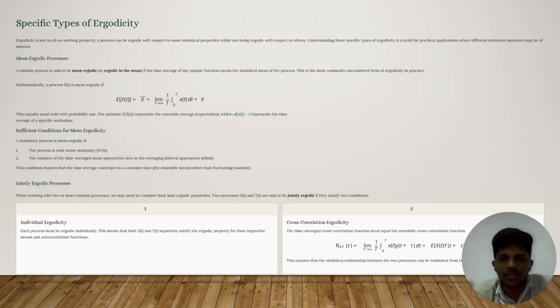And we can see the cross-correlation ergodicity. The time average of the cross-correlation function must be equal to the ensemble cross-correlation function. That is, R_xy(tau) is equal to the limit as T tends to infinity of 1 by T, integral from 0 to T of X(t) Y(t plus tau) dt, which is equal to E[X(t) Y(t plus tau)].